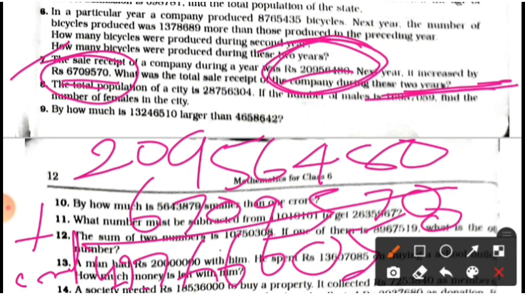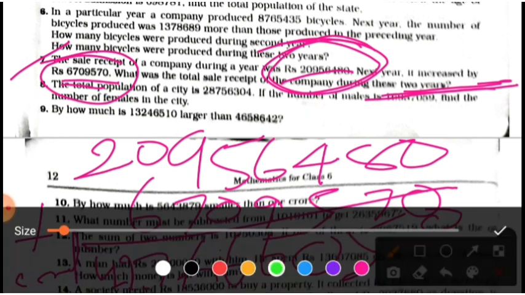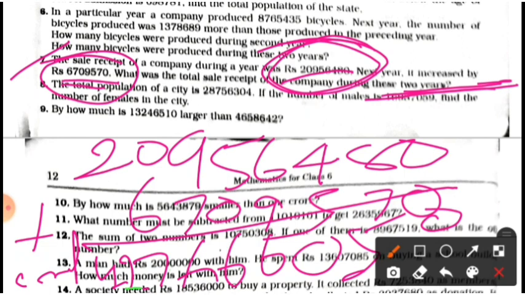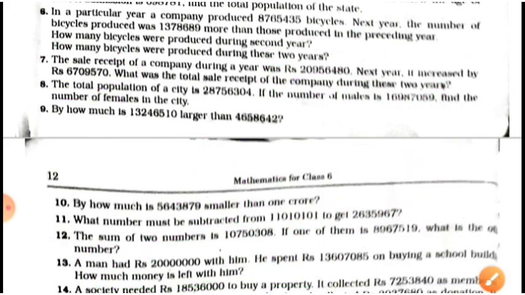This is the number for the second year, students, and this is the first year number, first year rupees. You add and we will get the final answer. Clear, students? Now proceed to question number 9.